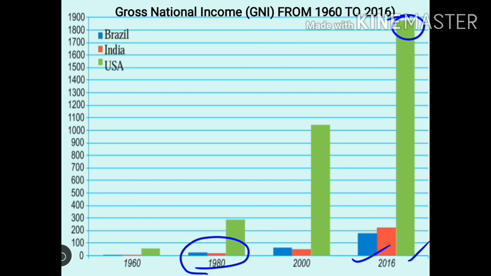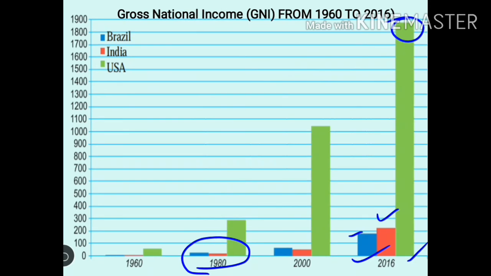Next question, tell the difference between the GNP, that is the gross national product, of Brazil and India in 2016. So now let us understand what is GNP. GNP is the same as GNI, gross national income. Gross national product is the total value of all the finished goods and services produced by the country's citizens in a given financial year, irrespective of their location. It's the same as the GNI. So the question is, tell the difference between the GNP of Brazil and India in 2016.